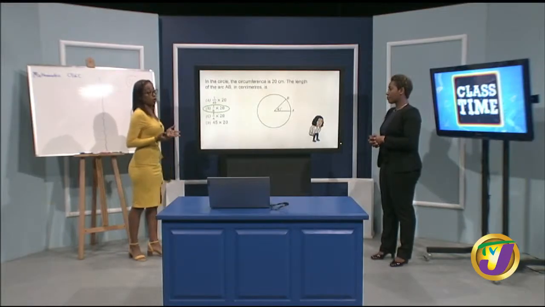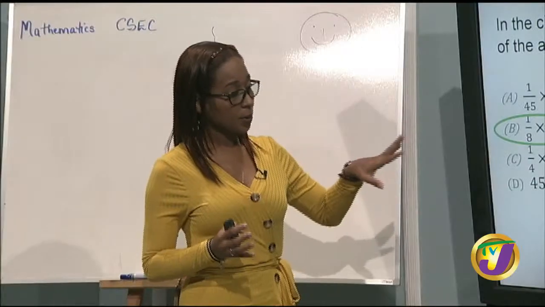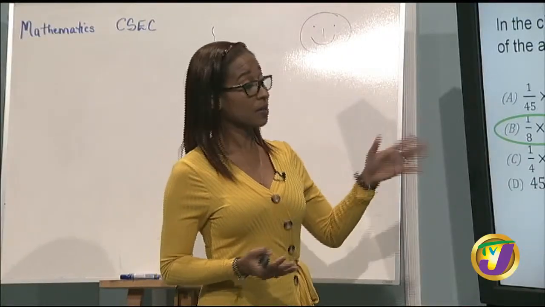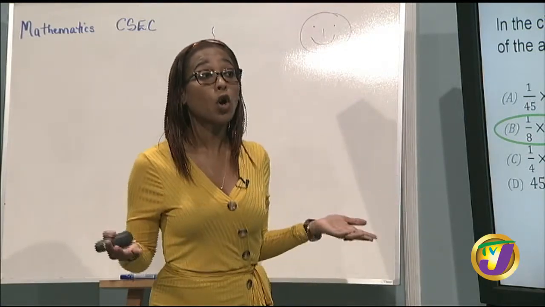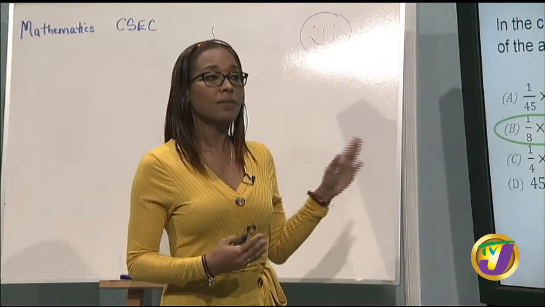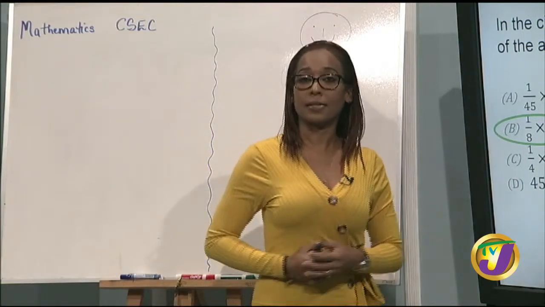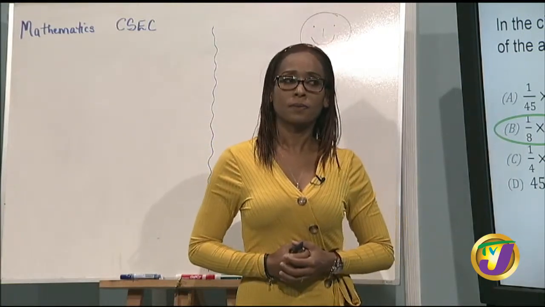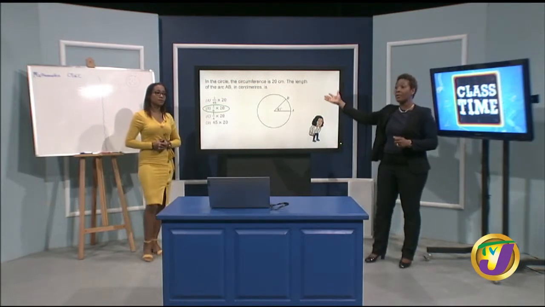And if you're trying to work it out and you don't see your option, try to see if you can simplify. Because right here, when you try to simplify it, you realize that, hey, my answer is there. It's really there. It's just in a simpler form. It's not the exact form that I would have calculated it in, but the answer is there. So look to see if you can see the answer. Right, and definitely as well, sometimes we go straight to working out without looking at the options. Don't work out if it doesn't require that.